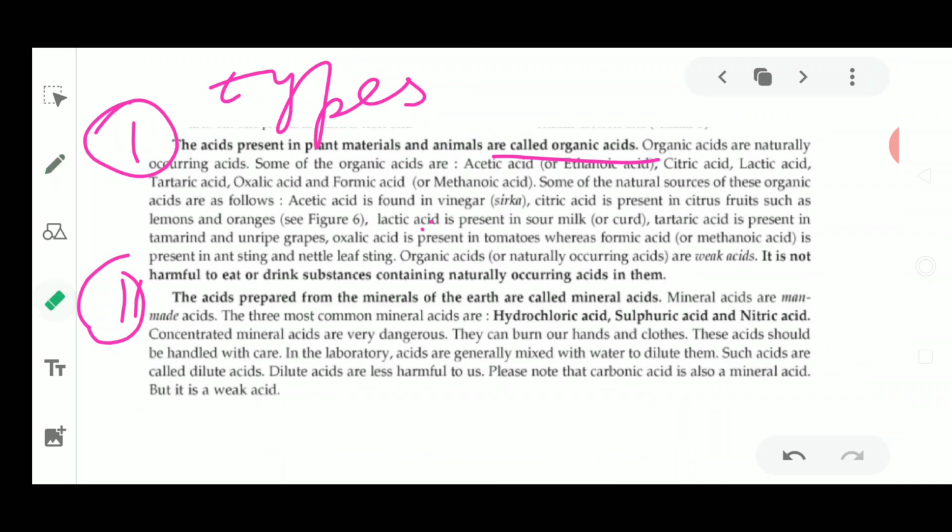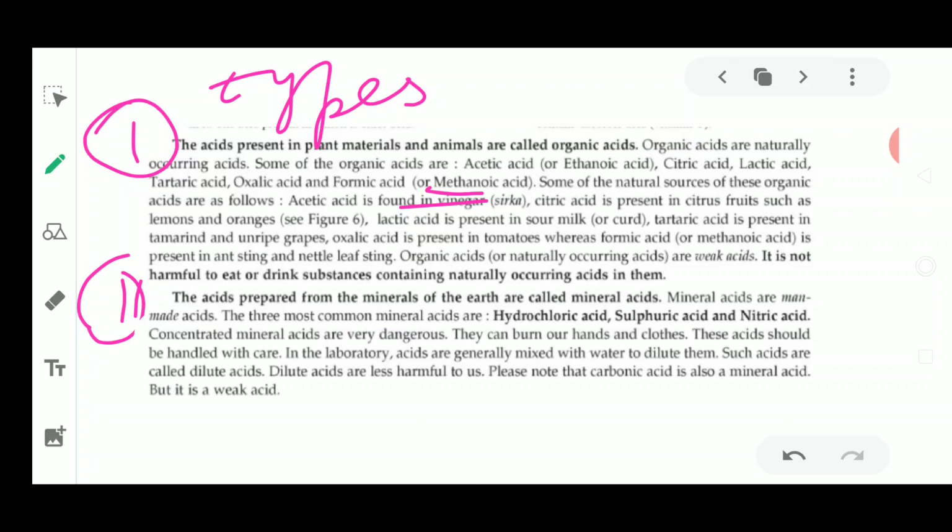Now acetic acid, citric acid, lactic acid, tartaric acid, oxalic acid, and formic acid, also known as methanoic acid, are some of the common examples of organic acids, okay. Some of the natural sources of organic acids are as follows. Acetic acid is found in vinegar, commonly used as a food preservative. Next, citric acid is present in citrus fruits such as lemons and oranges, okay.